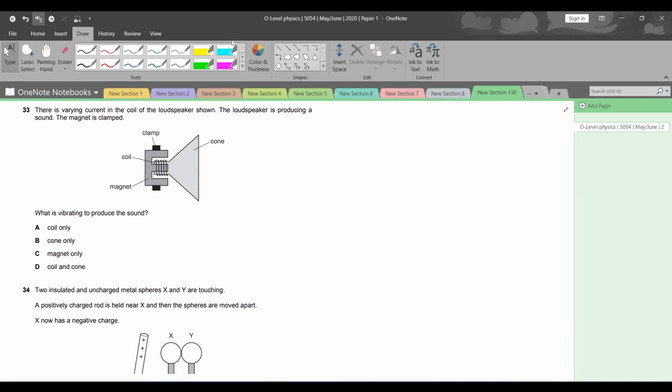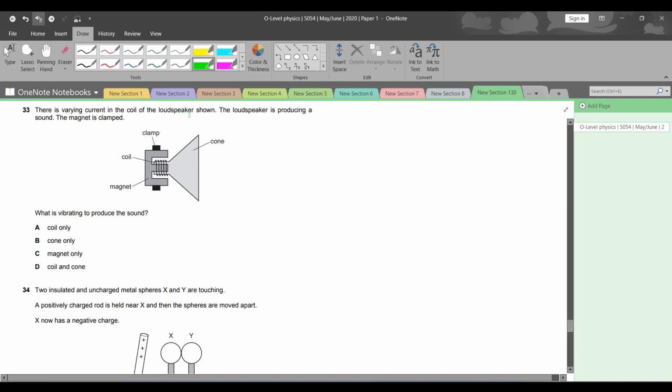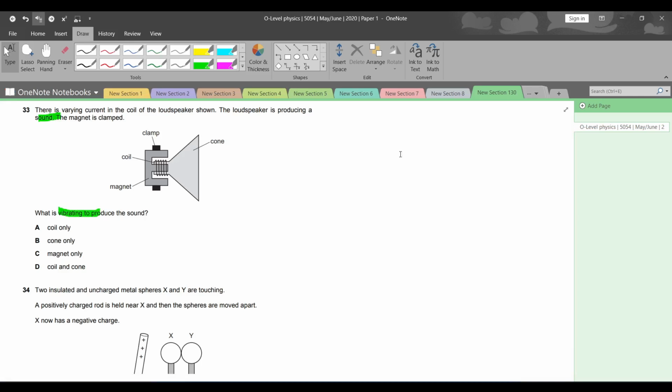Question number 33. There is a varying current in the coil of the loudspeaker shown. The loudspeaker is producing a sound. The magnet is clamped. What is vibrating to produce the sound? So vibration से sound waves produce होती हैं. Let's start off from the basics. जो कॉइल है ना, उसके थ्रू एक इलेक्ट्रिक करंट पास होगा। इलेक्ट्रिक करंट पास होगा थ्रू द कॉइल, and when electric current is passed through the coil it creates a magnetic field.